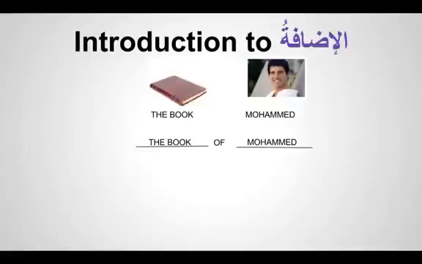There's only one way in Arabic: you can only write it as the book of Muhammad. For his book, we write book of his. So we don't have his book, and we don't have of either. We write it as the book Muhammad, book his.